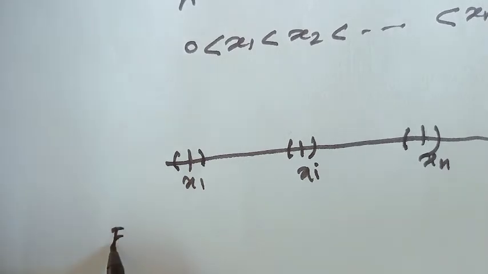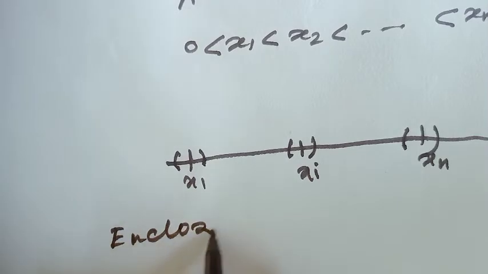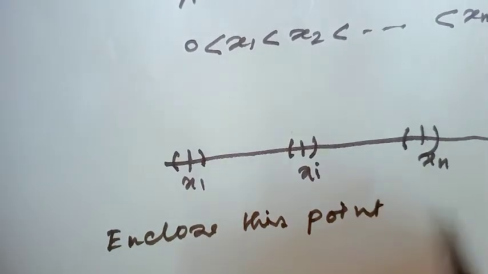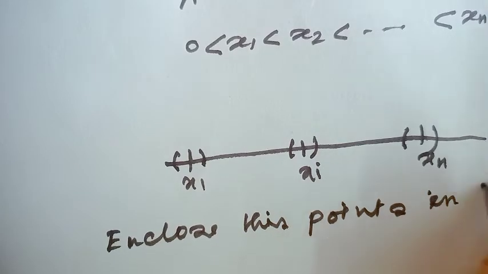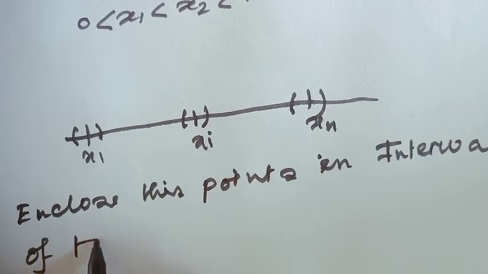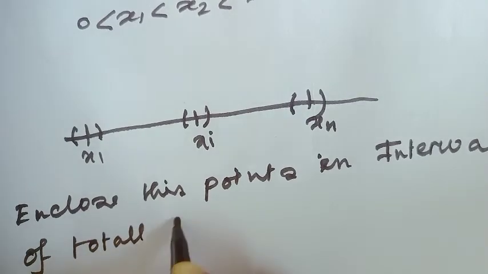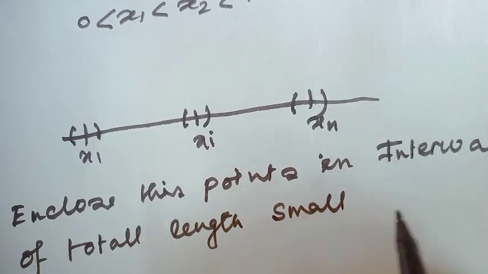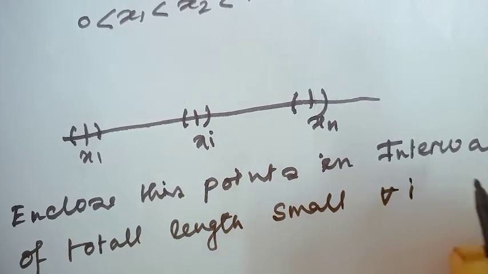That means enclose these points in intervals of total length small, for all i.